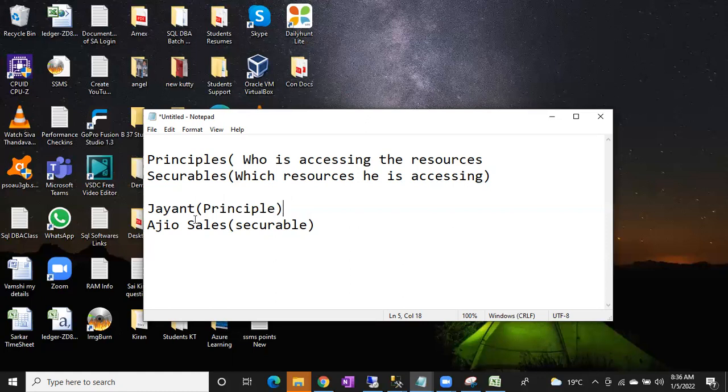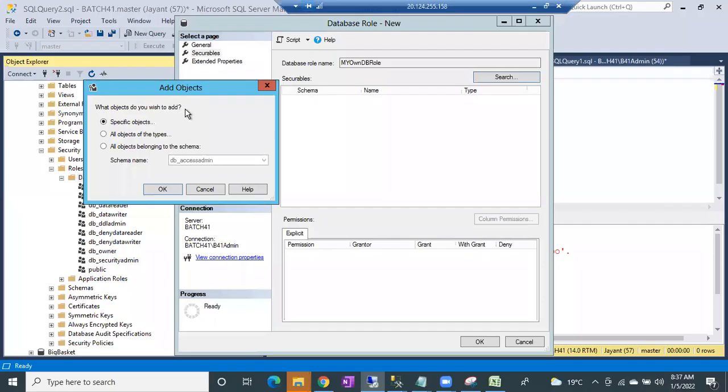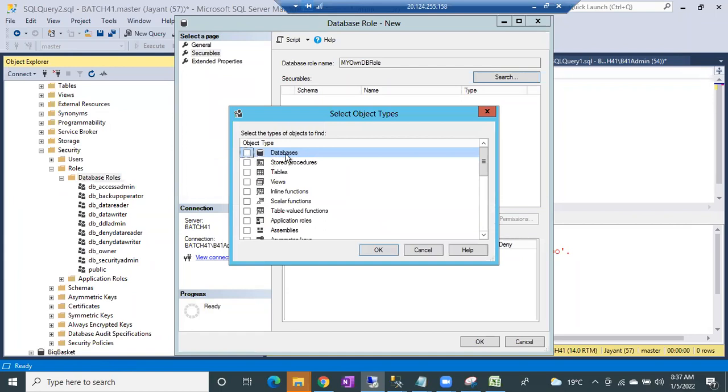Principal, securable. So that's why if you see here, you can see securable. Securables means objects. Which objects you want to access? You can select all objects or specific objects. Databases are securable, stored procedures are securables, tables are securables, views are securables. Now I want to give access. I want to create my own role. So I'll select database.